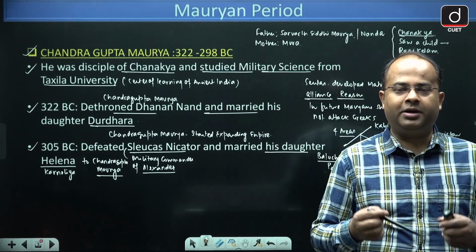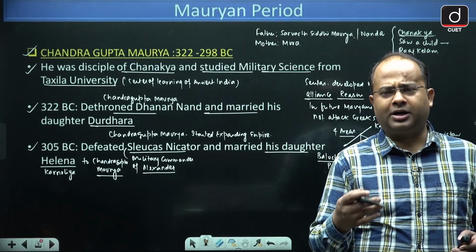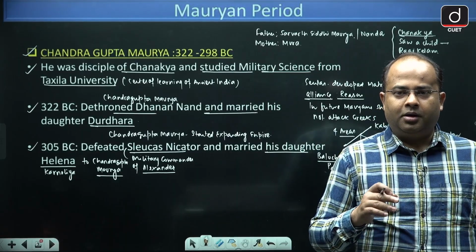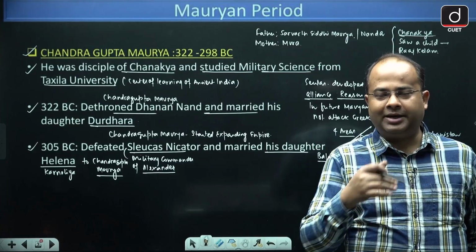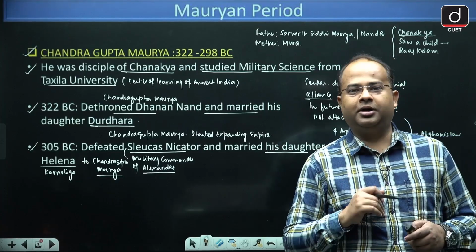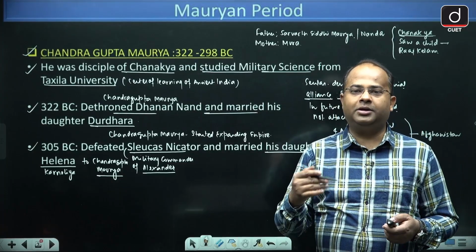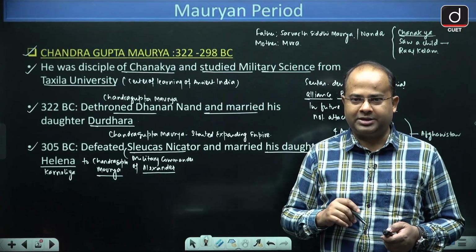Now with the marriage of Helena or Carnelia with Chandragupta Maurya, the matrimonial relation started, and that turned into a political relation as well.